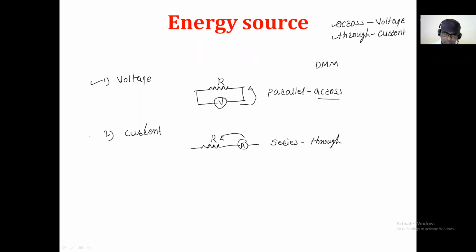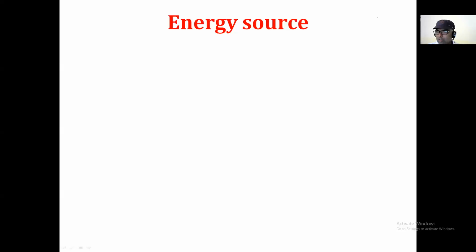And the second concept is the current. The current is always measured in series with that component. That's why I use that word through. Is it that clear? Yes, sir. So many things, is it right?